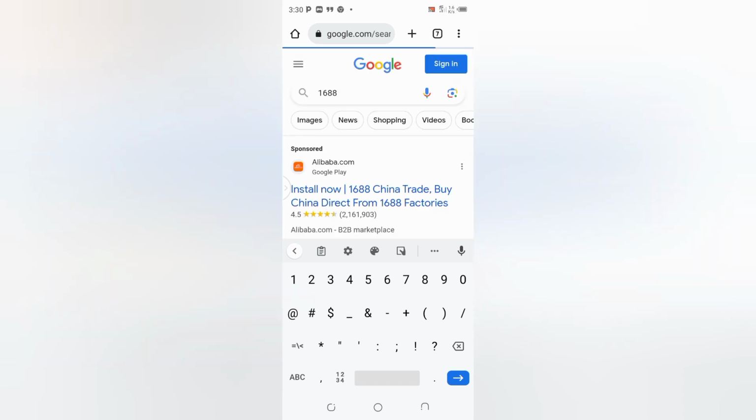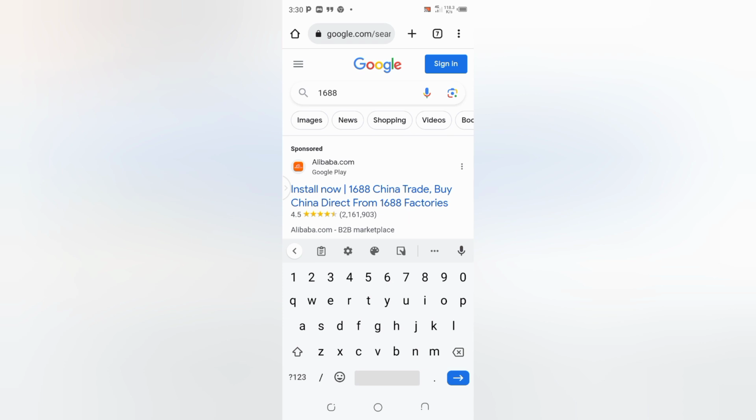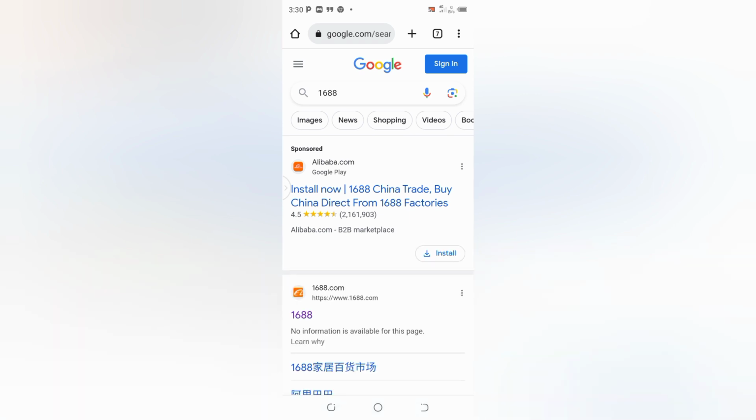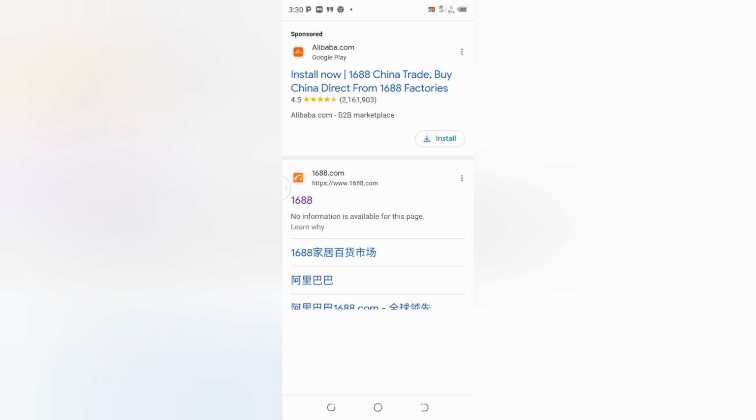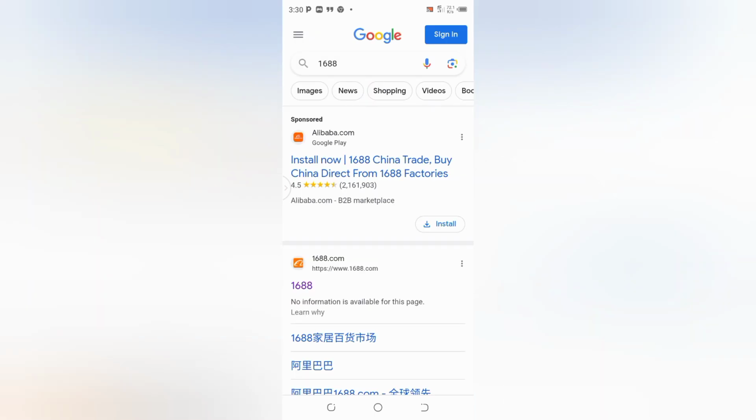I'm going to allow it to load. When it loads this way, you are likely going to see Alibaba.com. Please, that is not what we are talking about, so you don't choose that one. Then you select the one with 1688.com, this one here. That is what you are going to click on. So we click on that one,